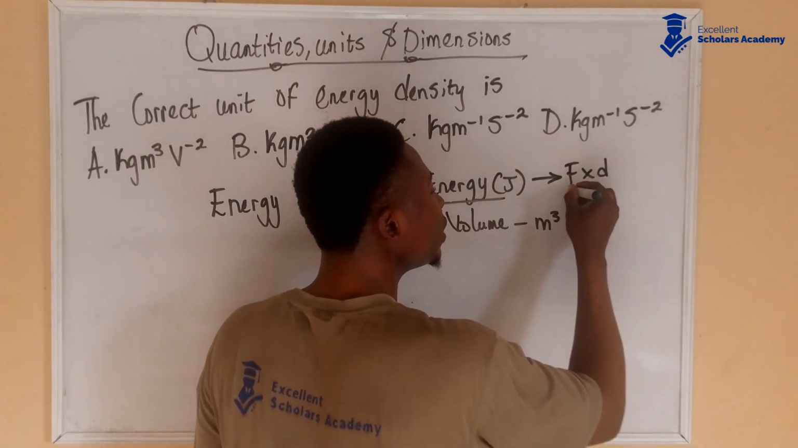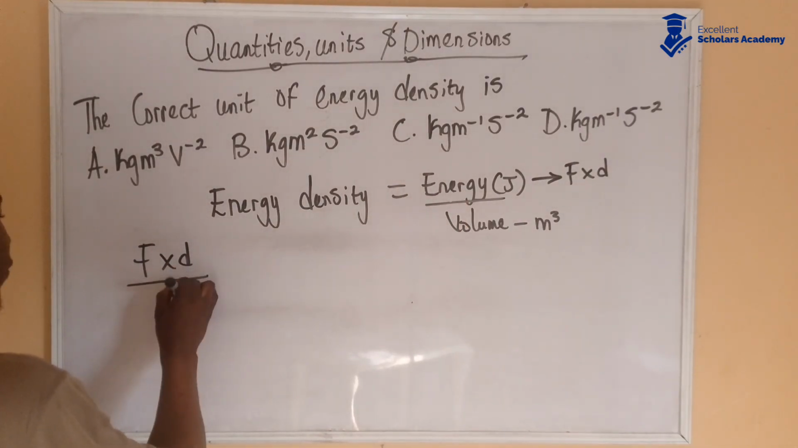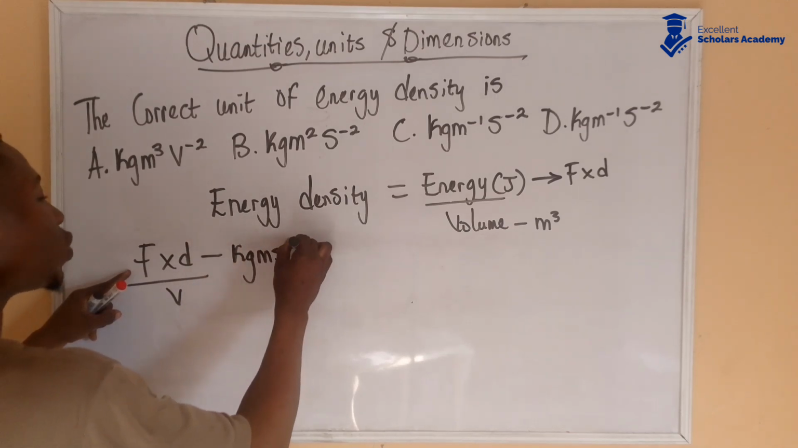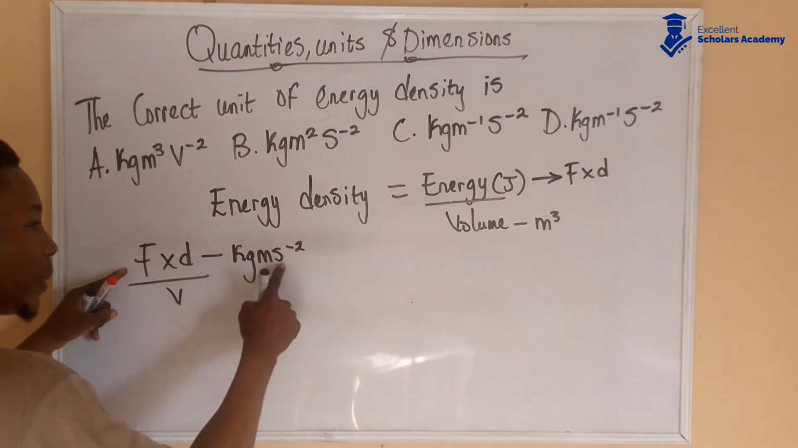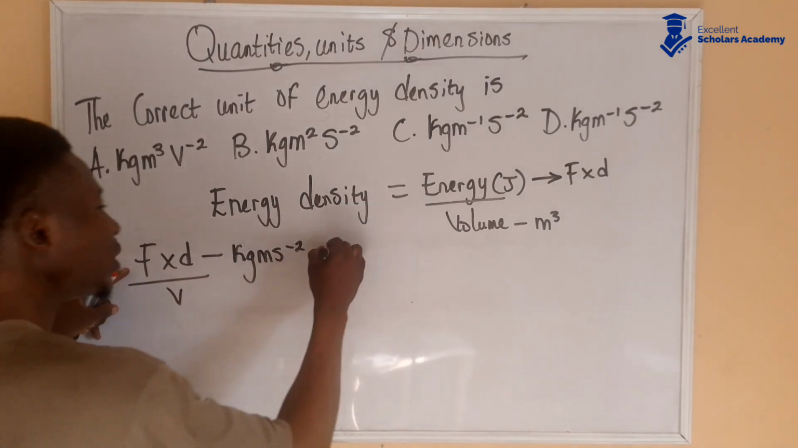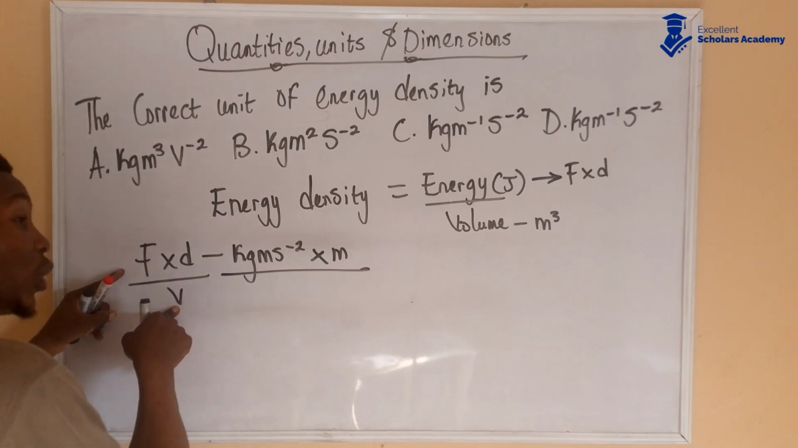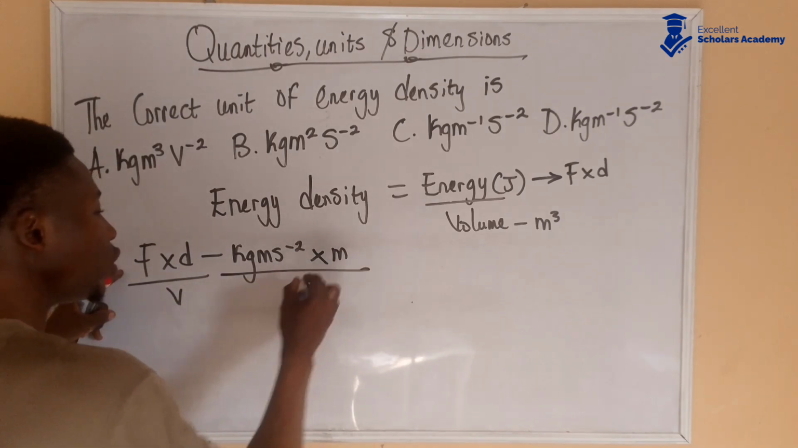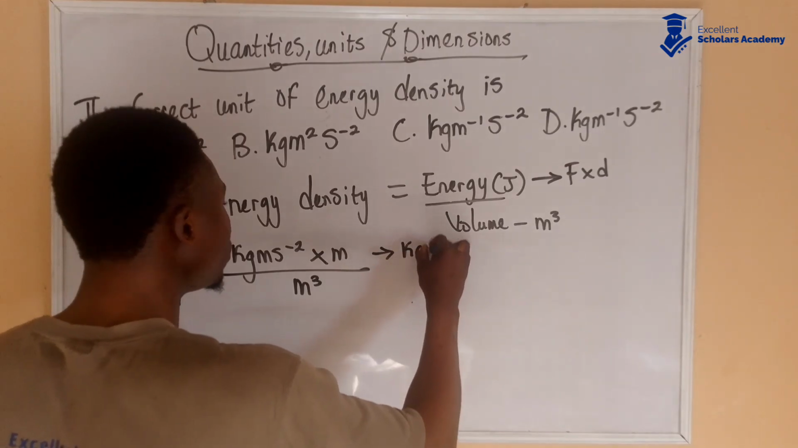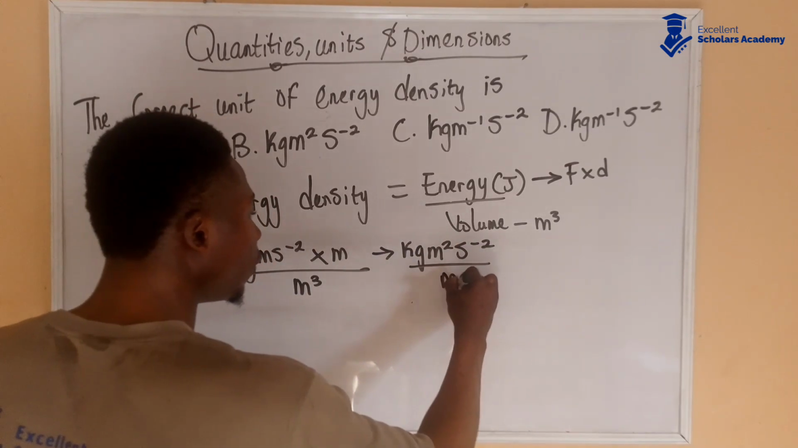So this is force times distance over volume. Force is measured in kilogram meter per second squared, which is from mass times acceleration, multiplied by distance, which is measured in meter, over volume, measured in meter cubed. So this m and this m give us kg m squared s to the power of minus 2 over m to the power of 3.